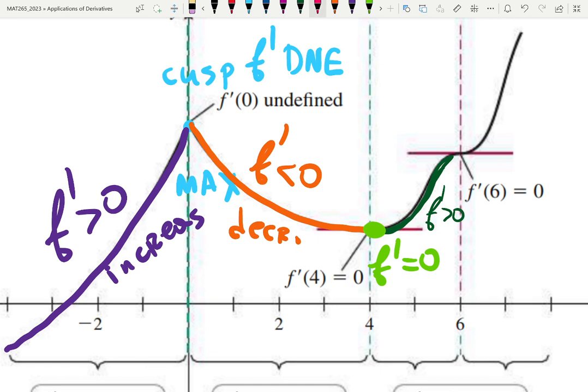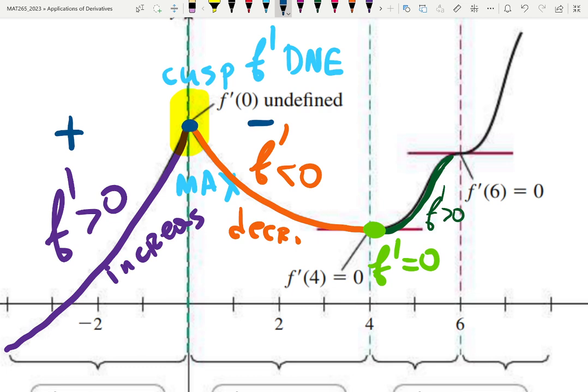Let's continue. And that's how we're going to be finding min and max using first derivative test. I will highlight it. On the left, the sign of derivative was positive. On the right, it changed to negative. The sign changed. Then it might mean, or actually means, that at this point there is maximum or minimum.